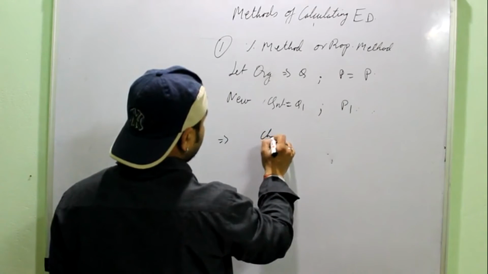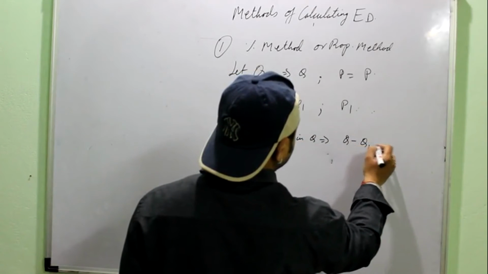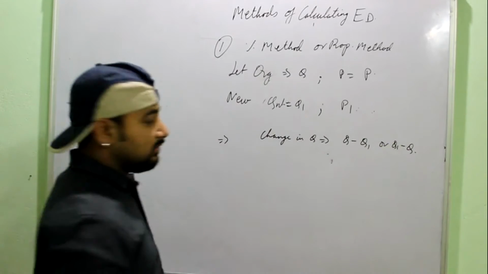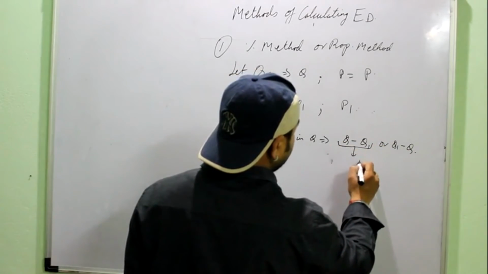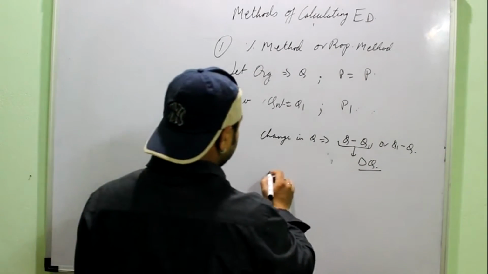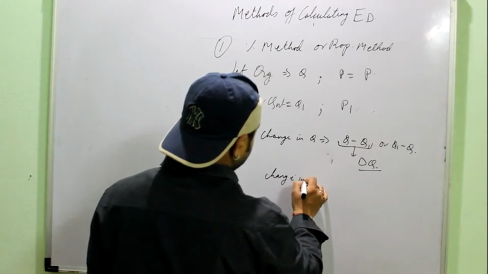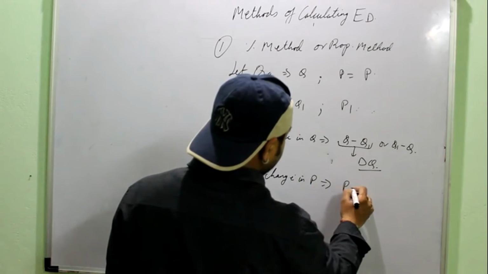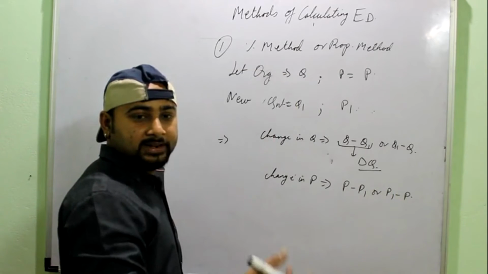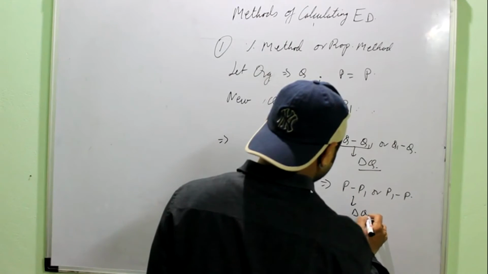Now change in Q. Change in Q is Q minus Q1 or Q1 minus Q, whichever is bigger. Okay? Change can be denoted by delta Q, right? Similarly, change in price is P minus P1 or P1 minus P, whichever is bigger, you subtract the smaller one from it, and can be denoted by delta P.